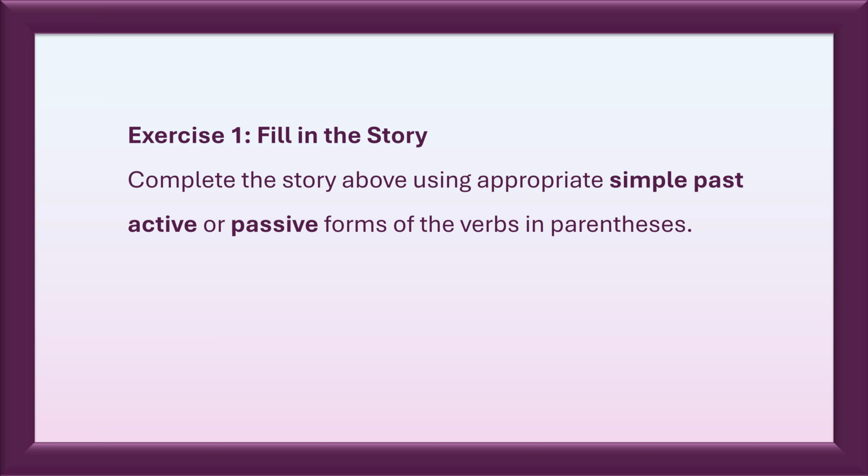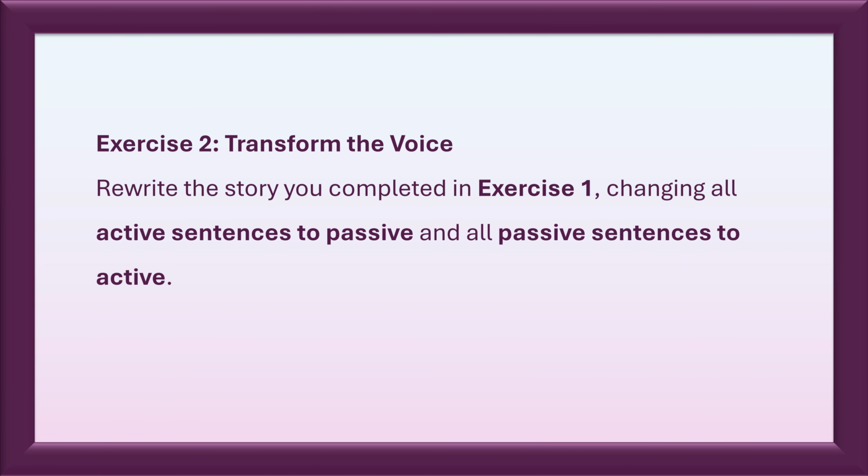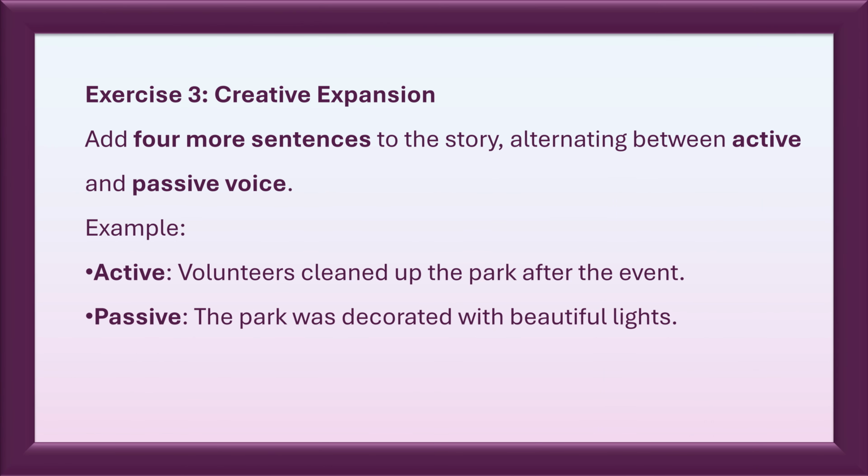Exercise 1. Fill in the story. Complete the story above using appropriate simple past active or passive forms of the verbs in parentheses. Exercise 2. Transform the voice. Rewrite the story you completed in Exercise 1, changing all active sentences to passive and all passive sentences to active. Exercise 3. Creative expansion. Add 4 more sentences to the story, alternating between active and passive voice. Example. Active, volunteers cleaned up the park after the event. Passive, the park was decorated with beautiful lights.